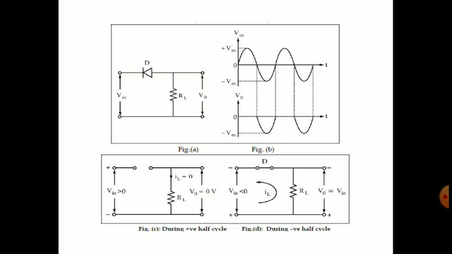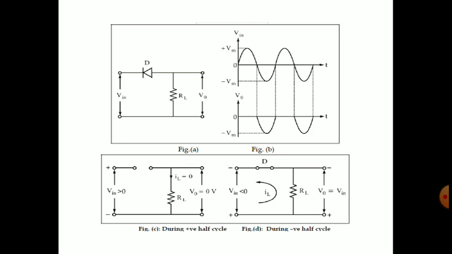First see, the input is starting from 0. So what happens when we apply 0 voltage here? The N terminal of the diode is applied with 0, and there is no voltage applied to the P terminal. With both P and N terminals at equal voltages, the diode acts as an open circuit.